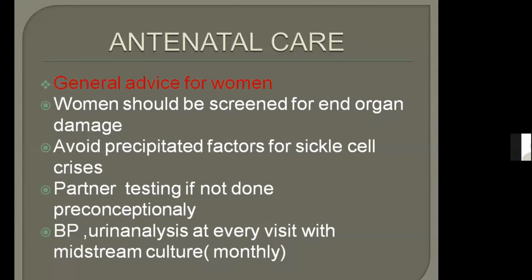And then avoid precipitating factors for sickle cell crisis. What were the precipitating factors for sickle cell crisis? Ma'am, it is diarrhea, dehydration, hypoxia, and overexertion. Yes, very good. Extremes of temperature, dehydration, overexertion, stress, hypoxia. Right.